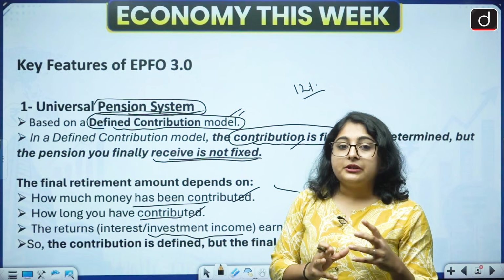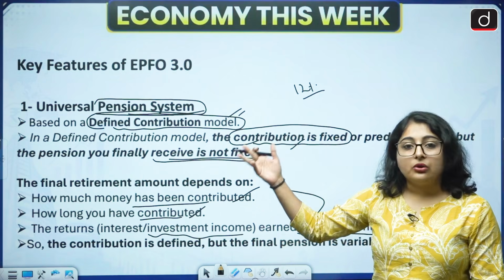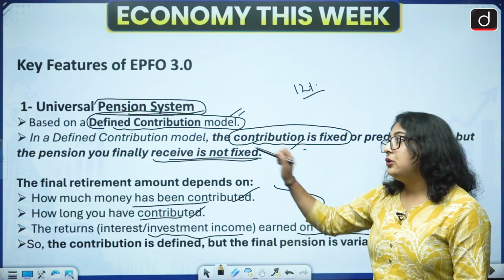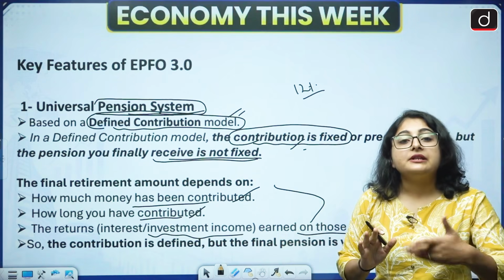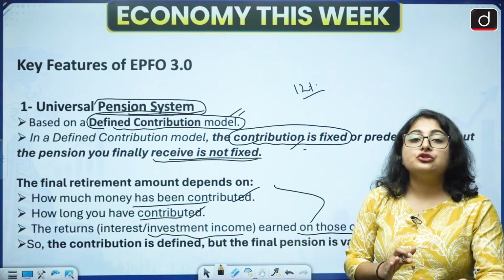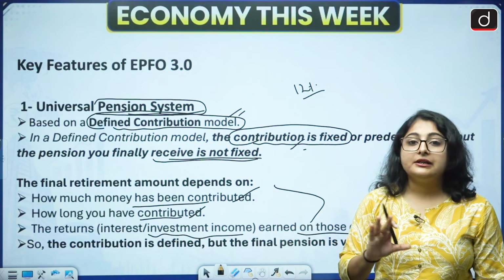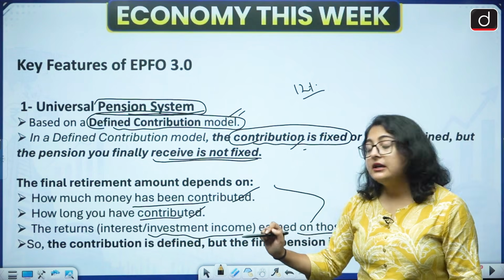We want to reduce certain burden from the government, and it is also not financially sustainable in the long run. That's why we came up with the defined contribution model, where the percentage you contribute to your PF is fixed, but what you will get in return, your retirement amount, is not clear. It depends on these factors.